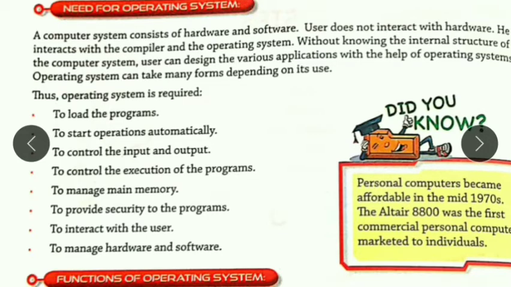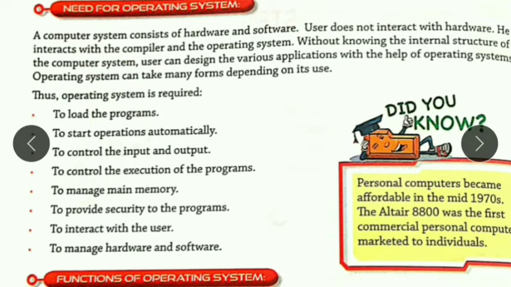We actually interact with the compilers. Compiler is nothing but software. The operating system is the main software. These are the basic softwares, isn't it? So through these softwares only we interact with the computer without knowing the internal structure of the computer. Many persons have built up many applications, isn't it? So that is why the operating system is important.